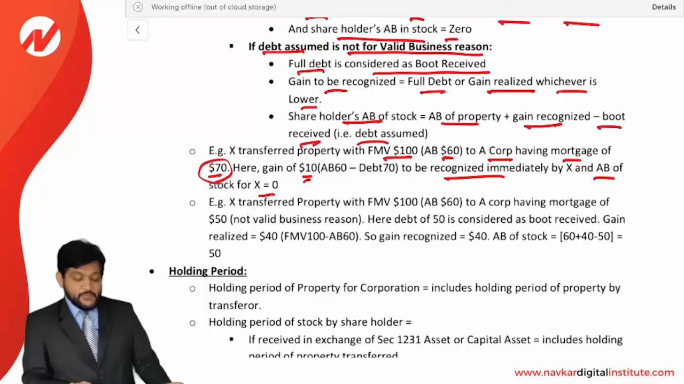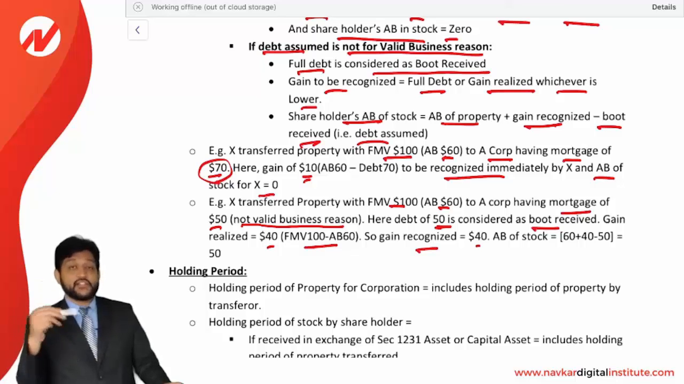Second, Mr. X transferred a property with FMV 100 and AB 60 to a corporation having a mortgage of 50, which is not for a valid business reason. Here the debt of 50 is considered as boot received and the gain realized is equal to 40. How? FMV less AB, that is 40. So gain will be recognized equal to boot received or gain, whichever is lower. Boot received was 50 and gain is 40, whichever is lower, so 40 you need to recognize.